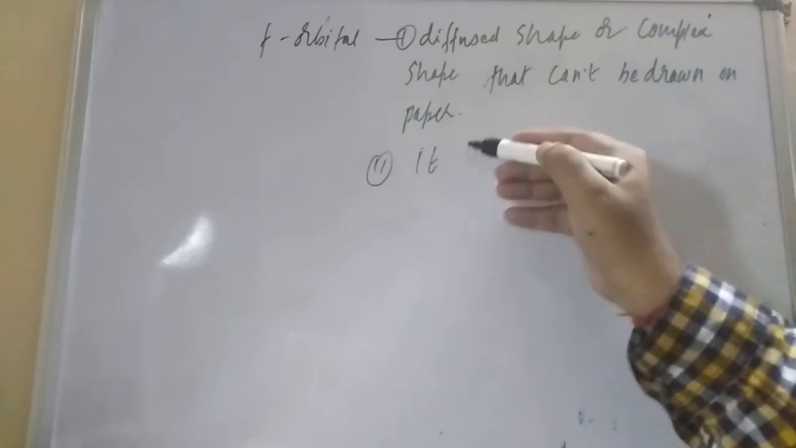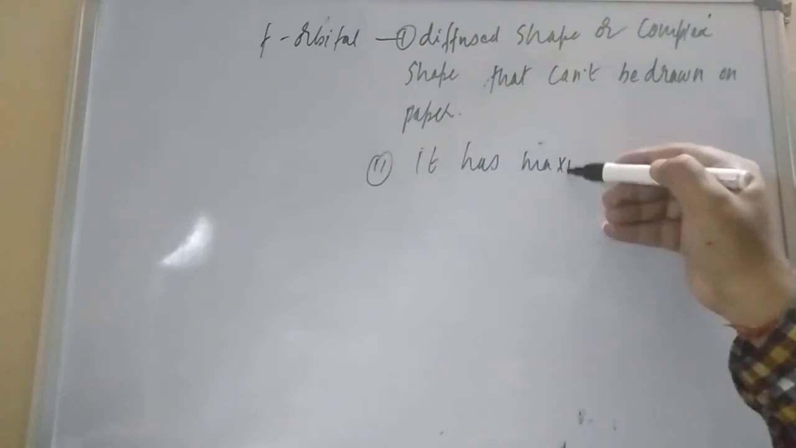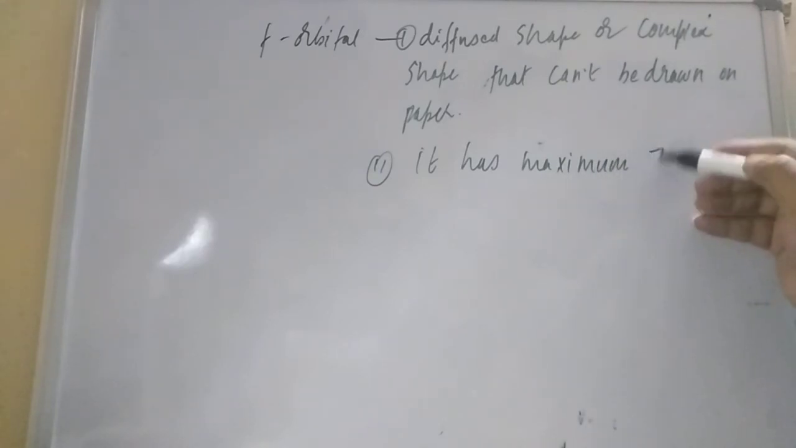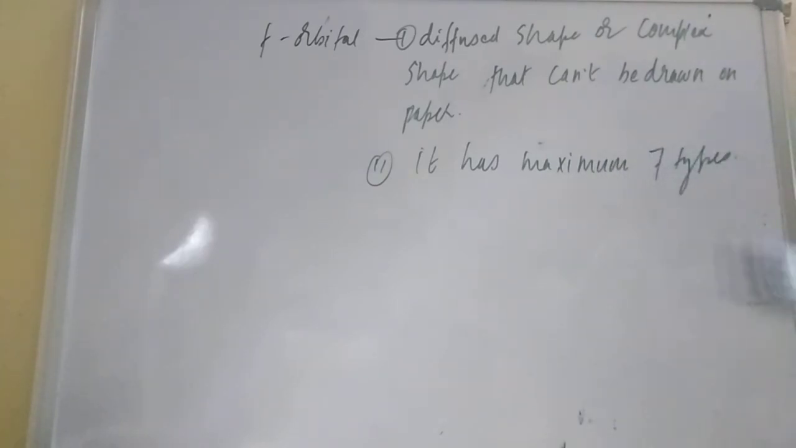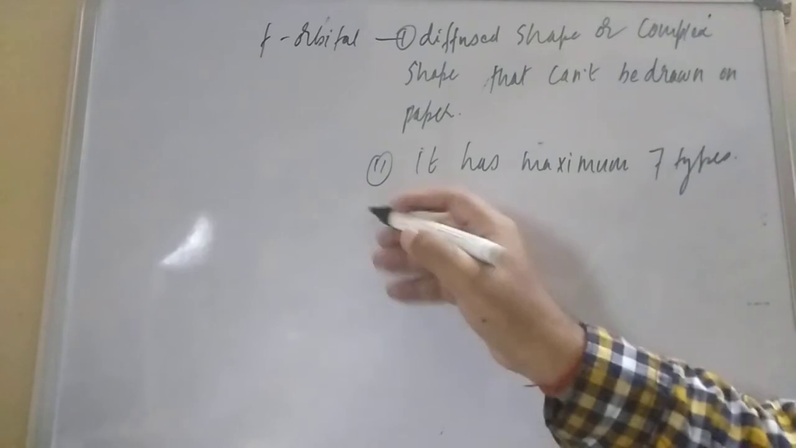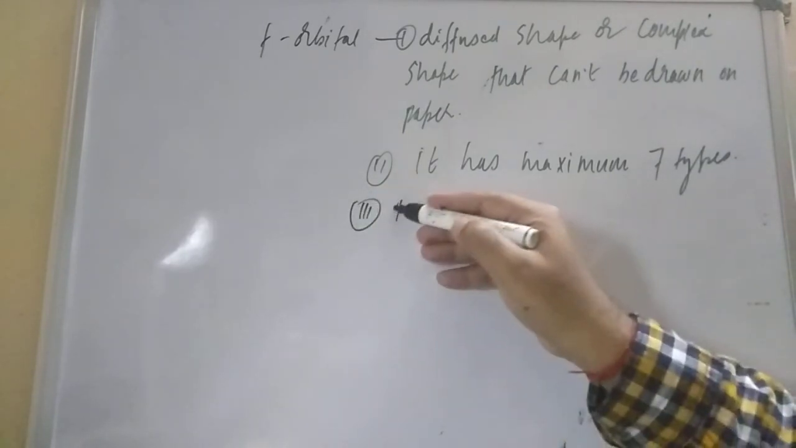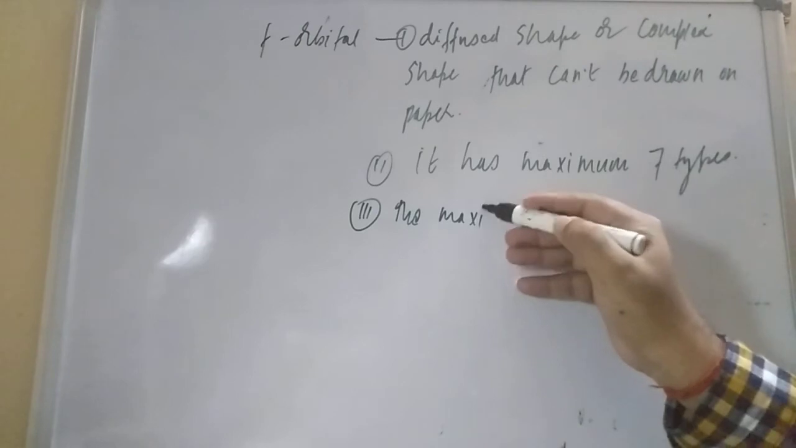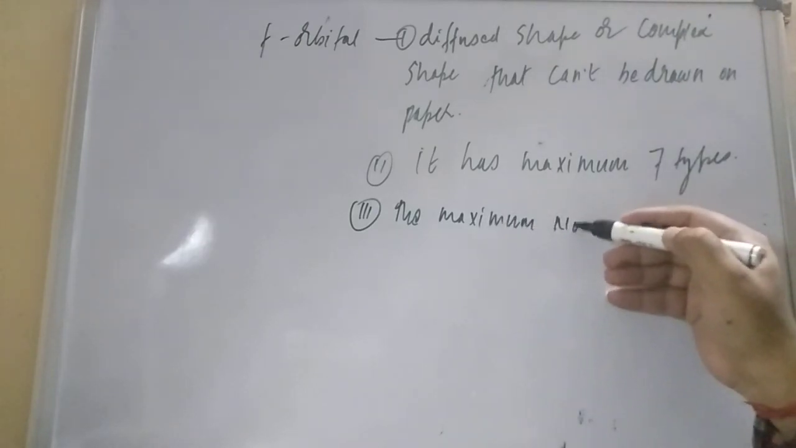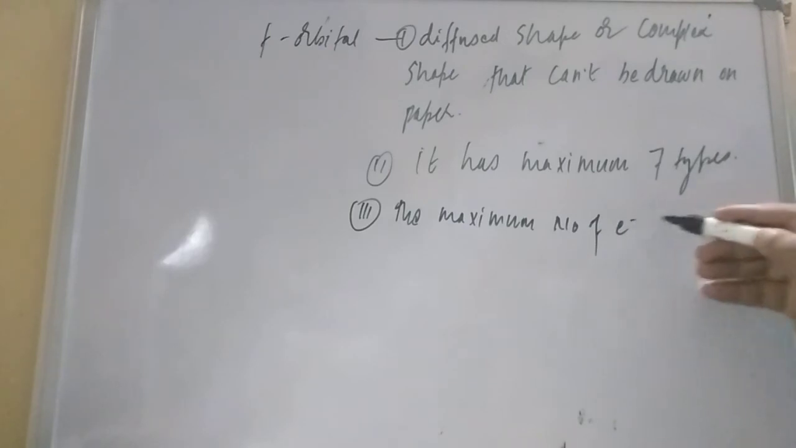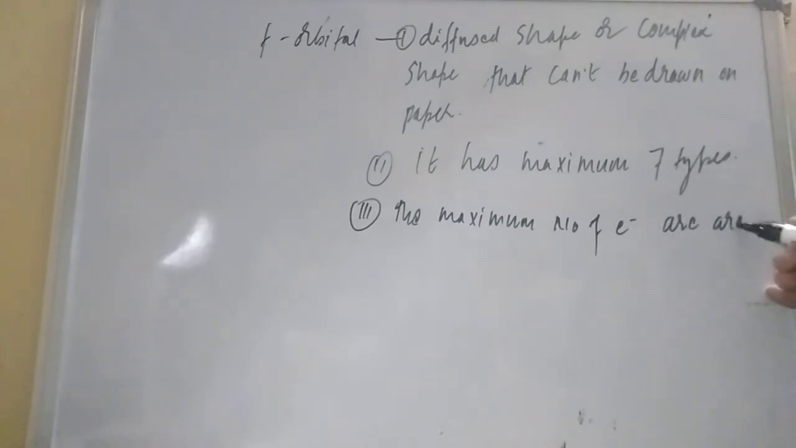How many types does it have? Maximum 7 types. Names are not given for these 7 types, we don't know what the names are. But what we have to understand for these 7 types, the basic thing, is the maximum number of electrons, which is important. So the maximum number of electrons is how many?